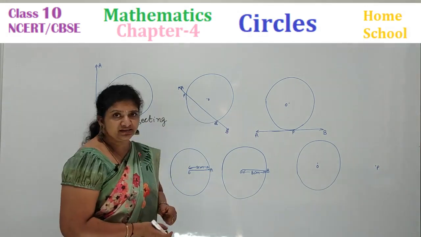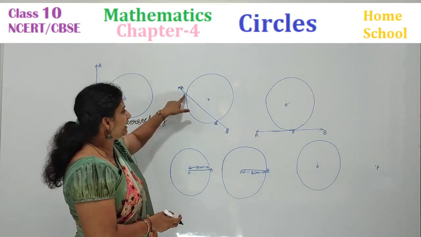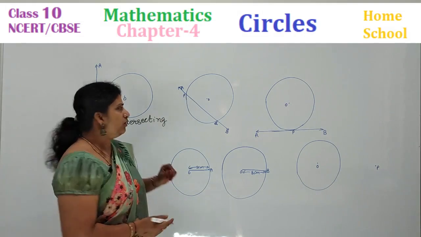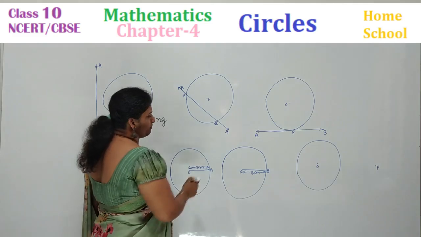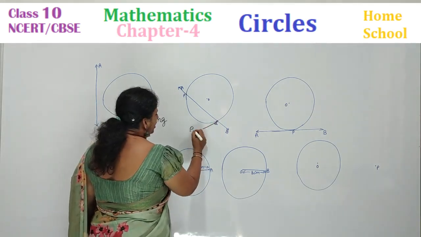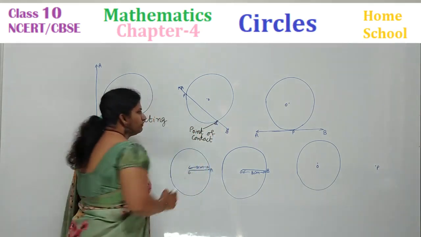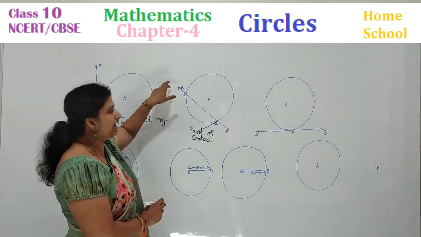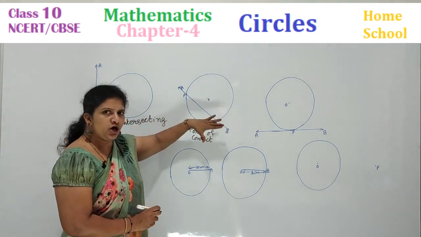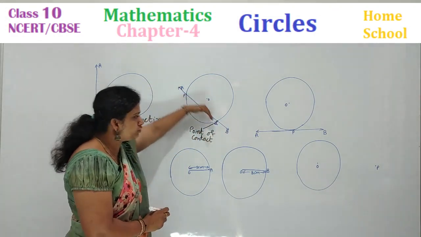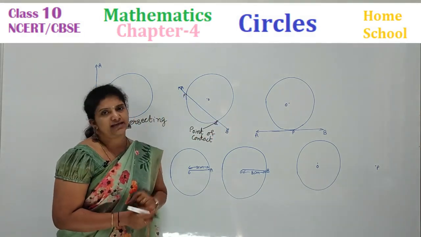Now here you can see on the circle a line AB is touching at 2 points. Yes or no? Touching you can say, or you can say intersecting. Line AB is intersecting at 2 points on a circle. What do we call the intersecting point, children? We call it a point of contact. A line AB is passing through the circle. Is it stopping? No. It is passing through the circle, intersecting at 2 points on the circumference of a circle.